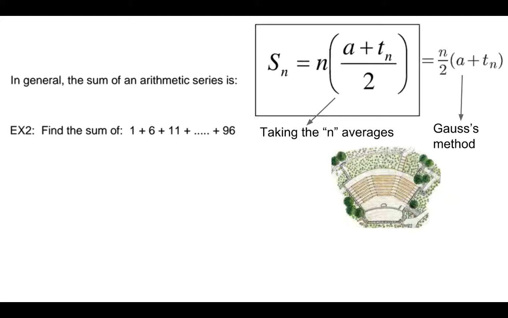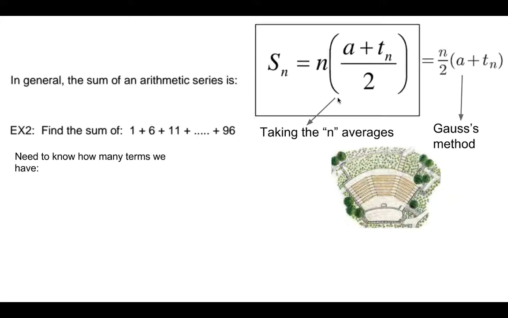So find the sum from 1 to 96. We can see if it works as well. You can do this also with smaller numbers, but you also could just add all the numbers from 1 to 96. Looking at the formula, though, you notice that you have A, you have Tn. You don't know how many terms there are. So you need to know that.